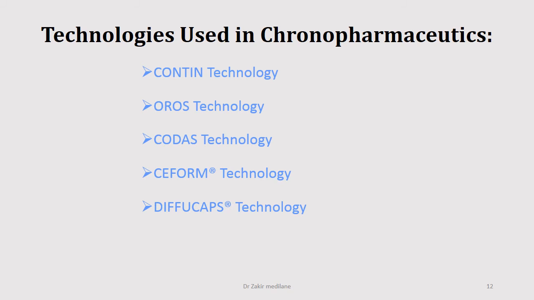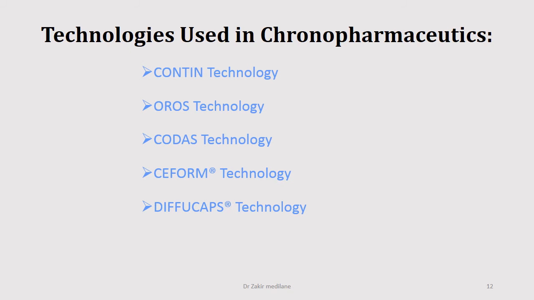These parameters are going to be observed. Then what happened? The microspheres can be used in tablet, capsule, suspension, sachet form. So after preparing the microspheres, which are prepared from the CEFORM technology, can be used in various forms such as suspension, capsule, tablets and sachet form. It can also be coated for controlled release.